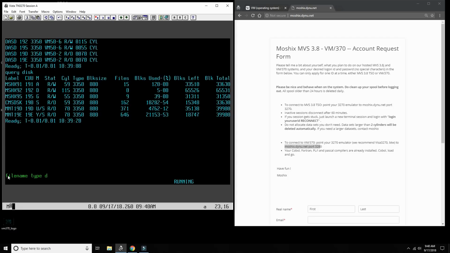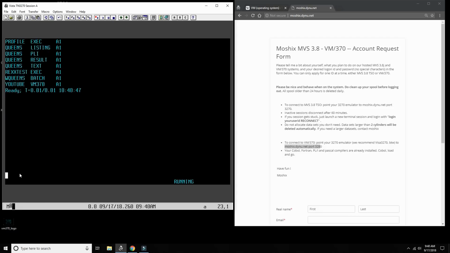So if I want to list any file name of any type that's on drive A, I do it like this, and then I get a listing which is non-full screen. It just puts them on the screen.